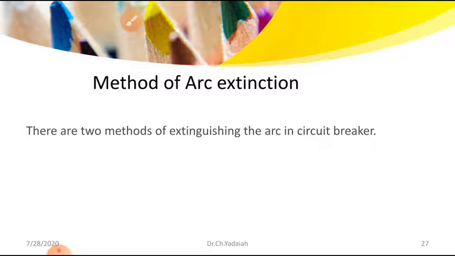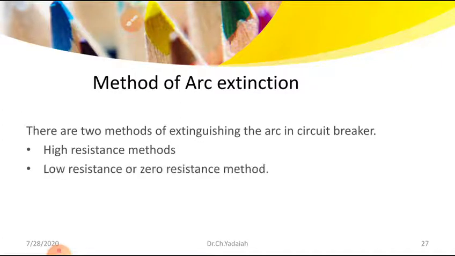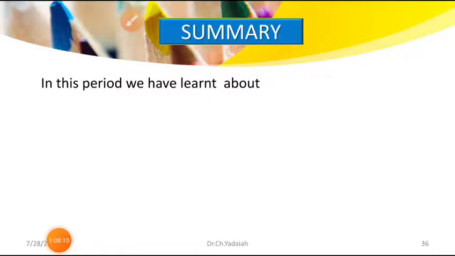There are two methods of extinguishing the arc in a circuit breaker. One is the very famous high resistance method, and the other is the low resistance method, or we can say the zero resistance method, which means we are using the zero crossing method. These are the things you have to remember. So two methods are used to quench the arc: the high resistance method and the low resistance method. What are they? We will see in the next class.